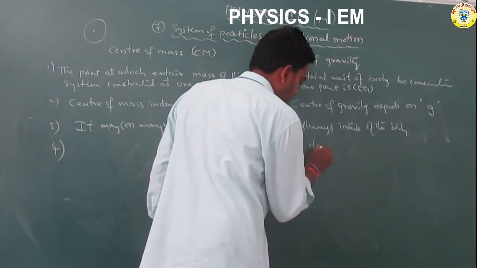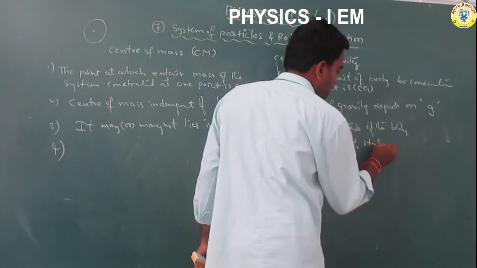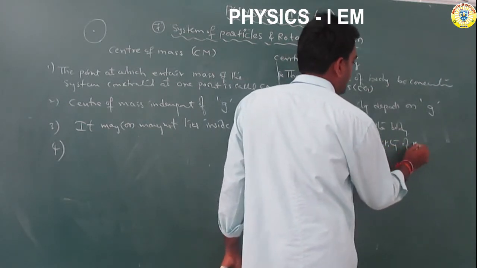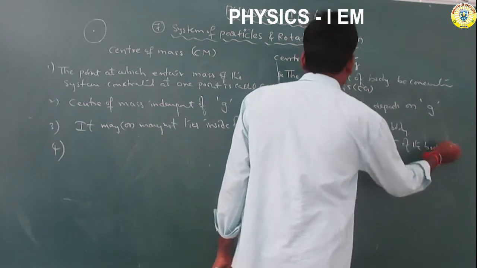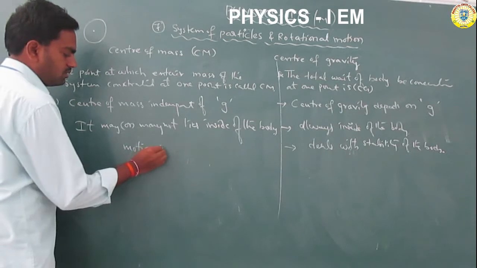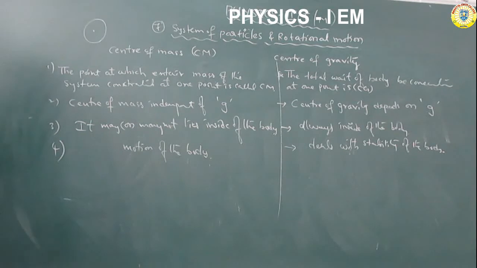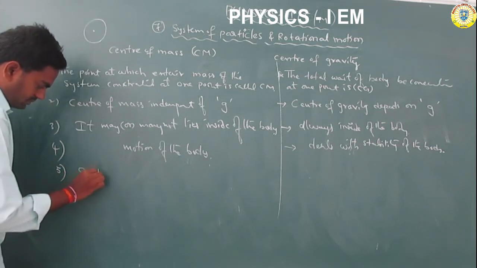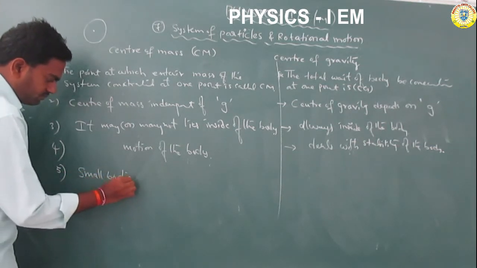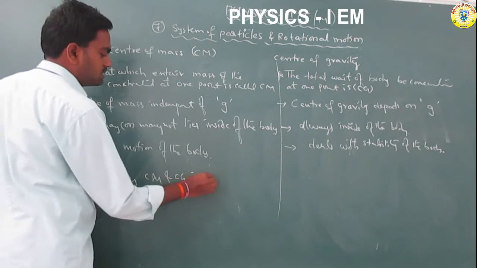The center of gravity deals with the stability of the body, while the center of mass describes the motion of the body. For example, for small bodies, the center of mass and center of gravity coincide.